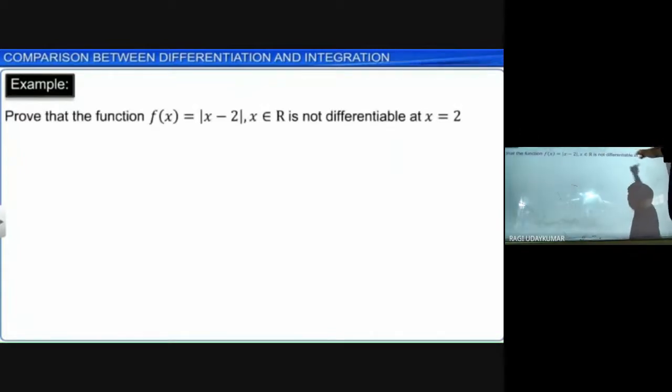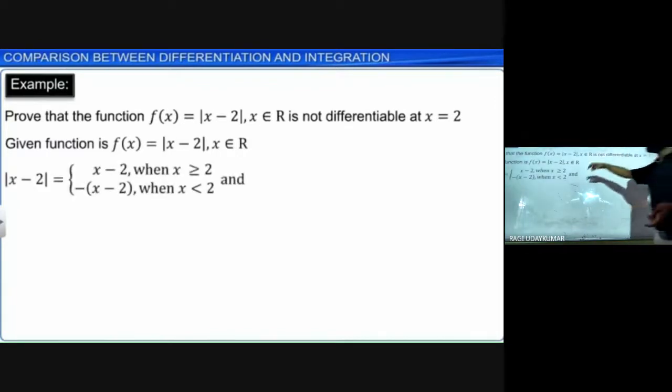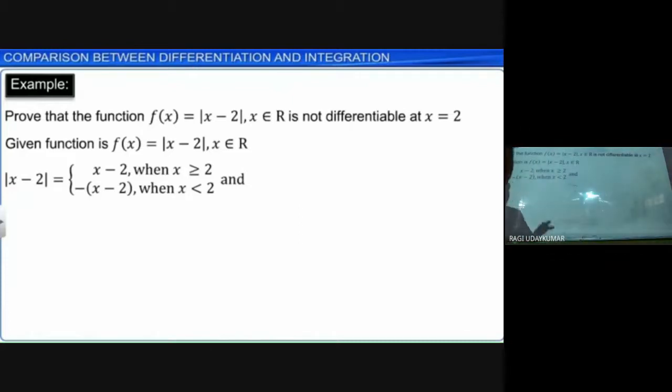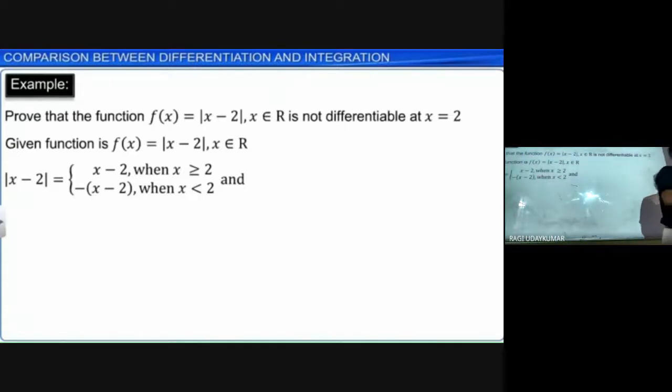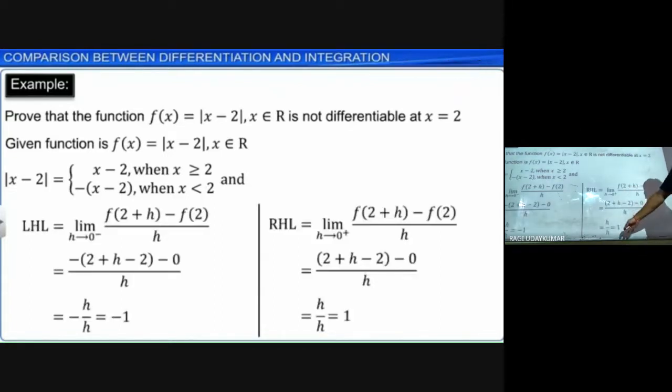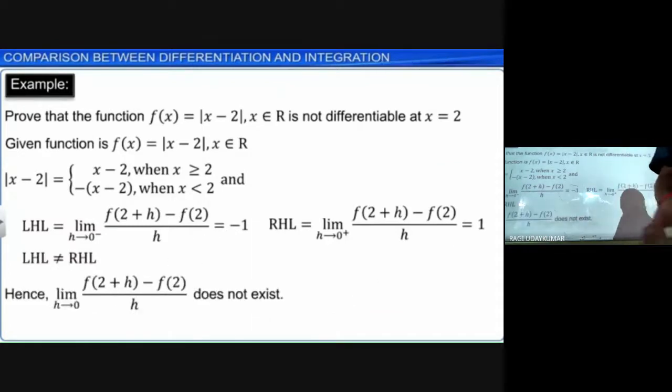Let us see an example. Modulus of x minus 2 is not differentiable at x equal to 2, because at x equal to 2 the left hand derivative and right hand derivative will not be equal. Only if the left hand derivative and right hand derivative are equal is it differentiable. The original definition of differentiation comes from there itself. Finding the left hand derivative gives minus 1 and the right hand derivative gives plus 1. Both are not equal, so the derivative does not exist, so it is not differentiable.